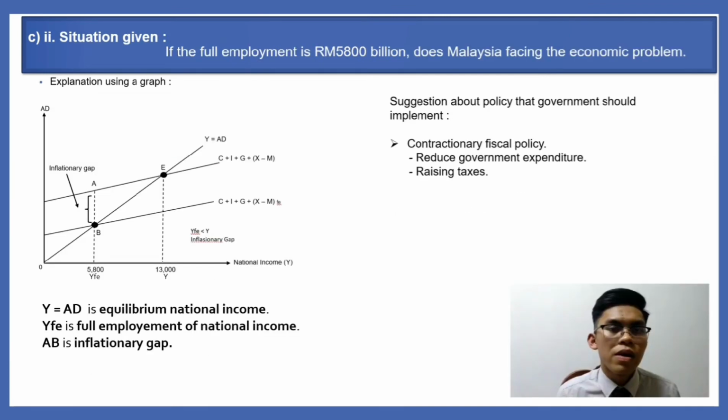Okay, for question B, the equilibrium is reached when Y, which is national income, is equal to aggregate demand, which is AD.